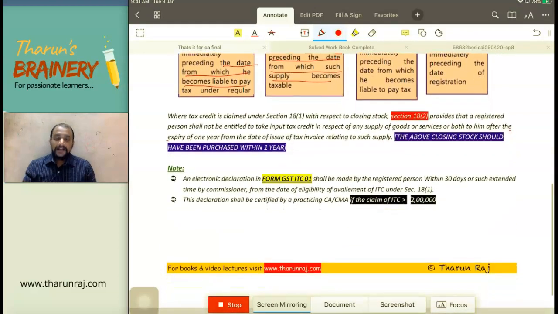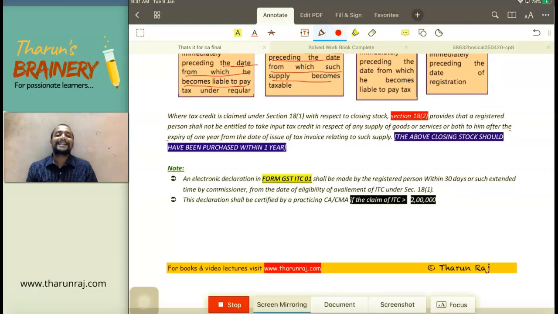Then, now 18 subsection 2 says, whatever the closing stock that is there, if you want to take ITC, that closing stock should have been purchased within 1 year prior as on the date of closing stock. Means the date of invoice to the date of closing stock should be within 1 year. Then only you can take the ITC. Sir, is it applicable even for capital goods? Actually speaking, this should not be applied to capital goods, but on literal interpretation, this 18 subsection 2 one year time limit is applicable even in case of capital goods.